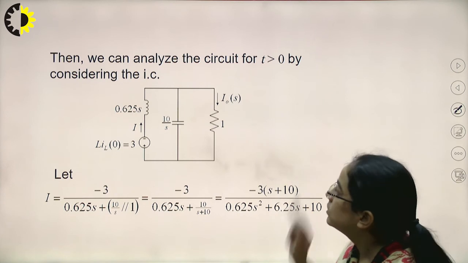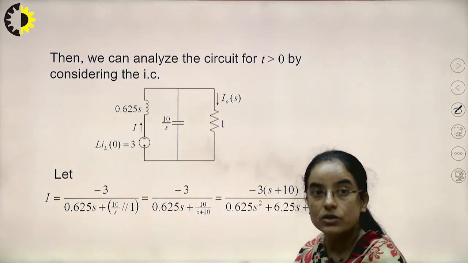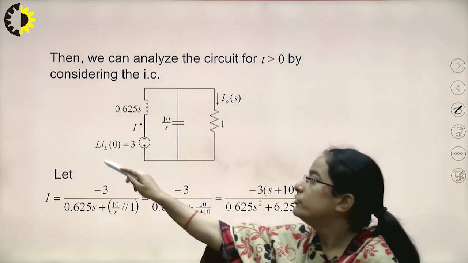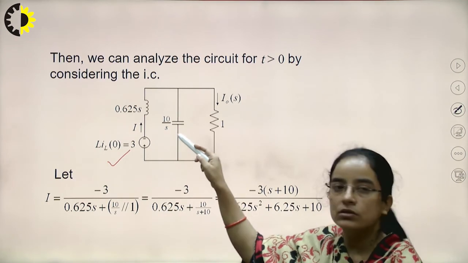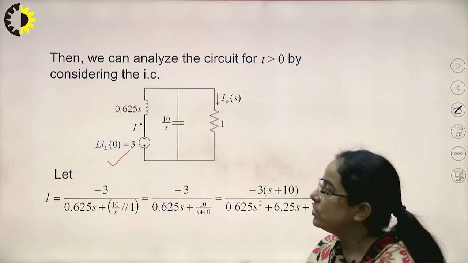So this is the circuit for t greater than 0, that means when the switch has been moved from position A to B. Here we have assumed this initial condition, and for this capacitor the initial voltage is 0.